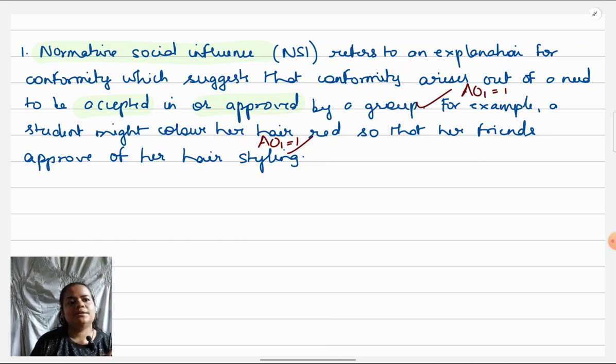Other possibilities are, you must have seen research studies. I don't remember in which book or where I have seen it, but there was this specific research on NSI in which it was found that with time it is becoming less of an explanation, like it's losing temporal validity. Today times are such that people want to assert their individualism, so many behaviors of conformity which are being seen are not because of NSI, because the desire to fit in has reduced with time, rebelliousness has increased.